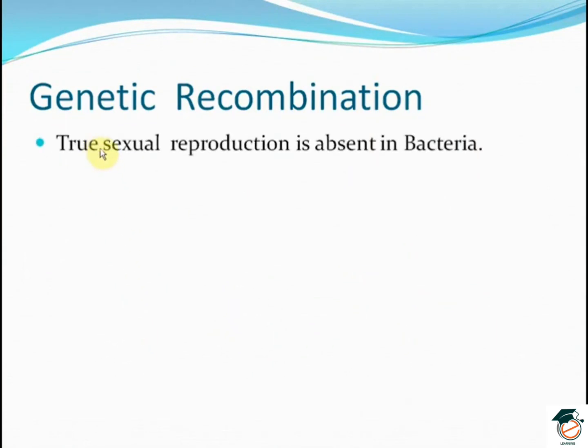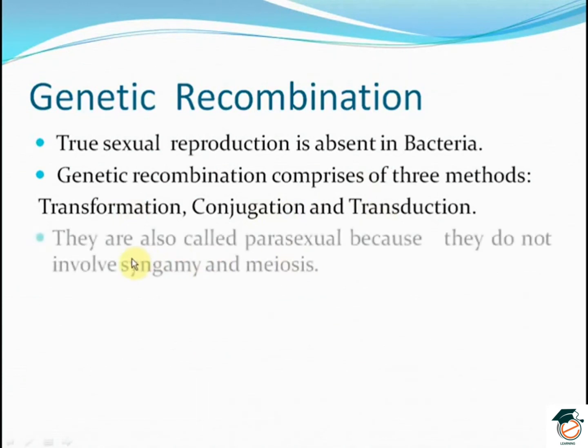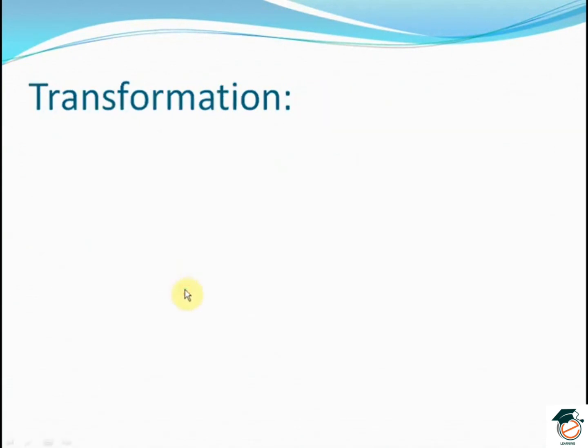Genetic recombination. True sexual reproduction is absent in bacteria, but genetic recombination is there, which comprises three methods: the transformation, the conjugation and the transduction. They are known as the parasexual methods as well, because they do not involve syngamy and meiosis.